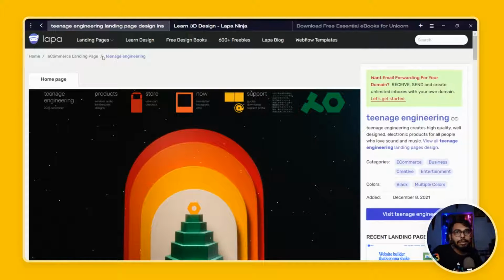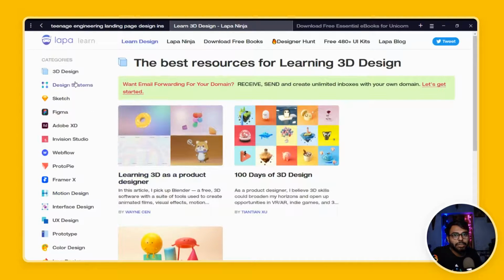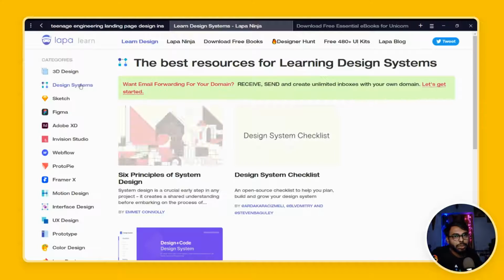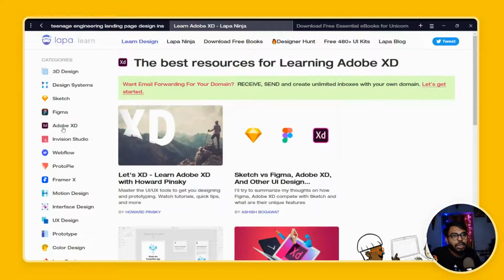So let's see other sections. So this was the showcase section of this website. Then we have learn design, free design books, and 600 plus freebies. So this is the learn design section, and I am right now in the 3D section, and you can go to design systems, Sketch, Figma, Adobe XD, and a lot of things.